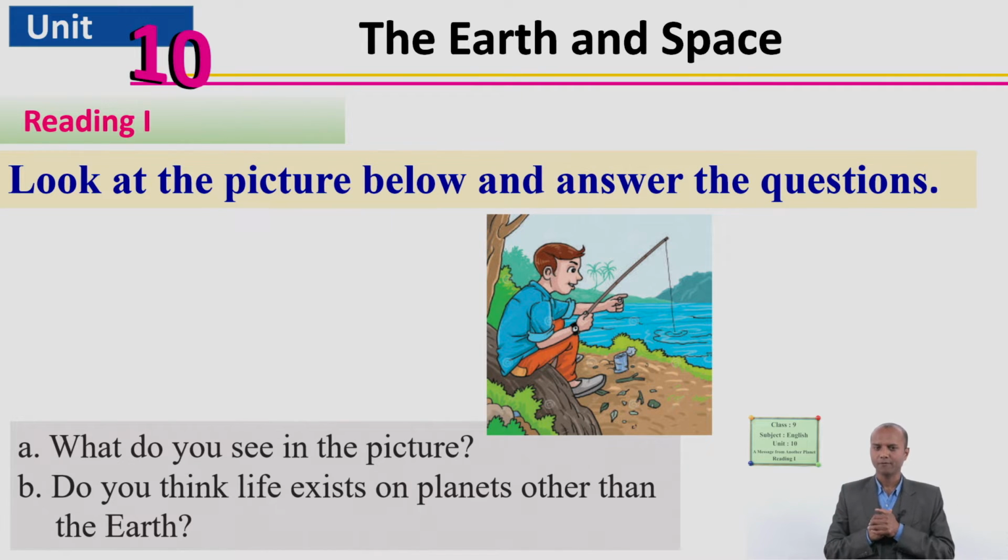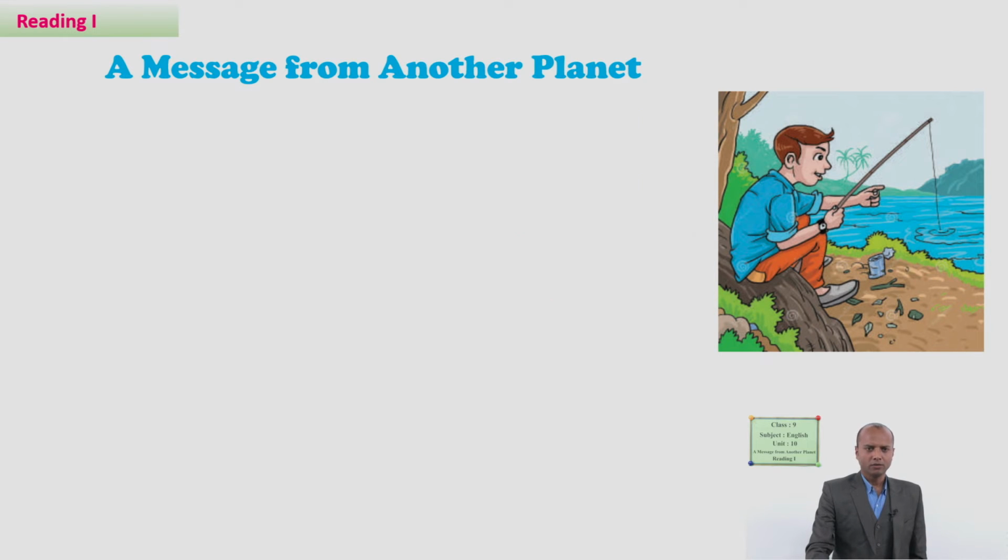Very good, dear students. Now is the time for dealing with the text itself. The title of the reading text is A Message from Another Planet.